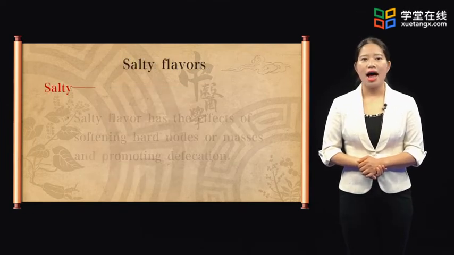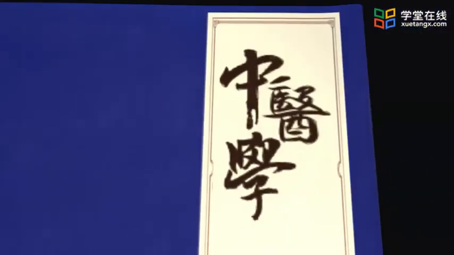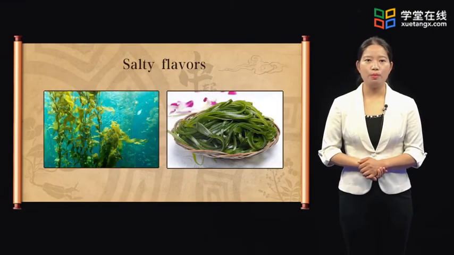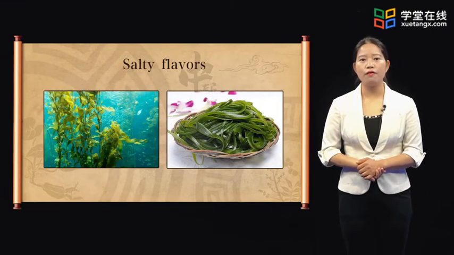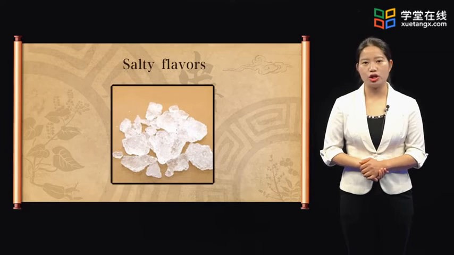Salty flavor has the effects of softening hard nodes or masses and promoting defecation. So, salty medicinal herbs are often used for the syndromes such as scrofula, superficial nodules, abdominal mass, and internal accumulation with dry stool. For example, 海藻 and 昆布 can disperse scrofula, and 芒硝 can relieve constipation by purgation.